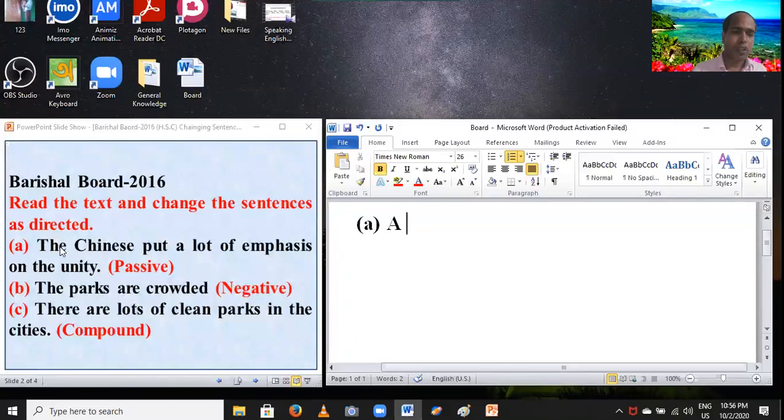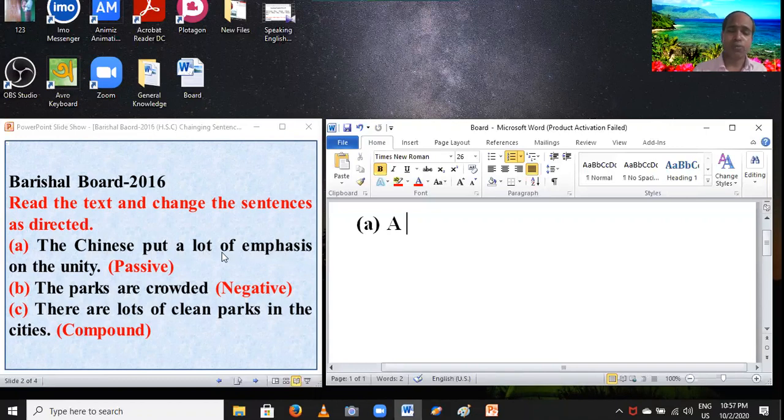Question A. The Chinese put a lot of emphasis on the unity. Dear students, question: is there an auxiliary verb in this sentence? No auxiliary verb in this sentence. Firstly, you have to identify subject, verb, and object. Here, the Chinese is the subject, put is the principal verb, and a lot of emphasis is the object.